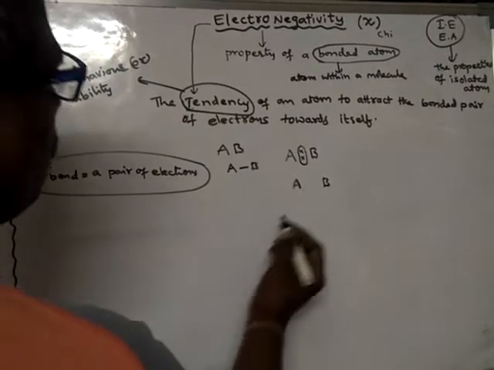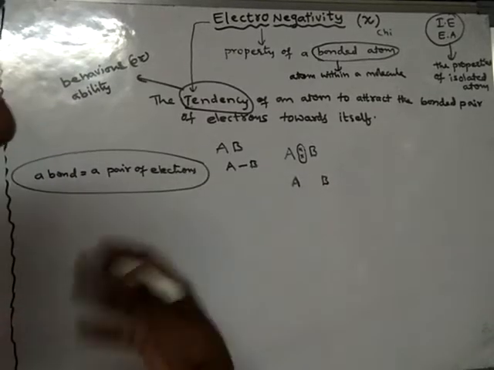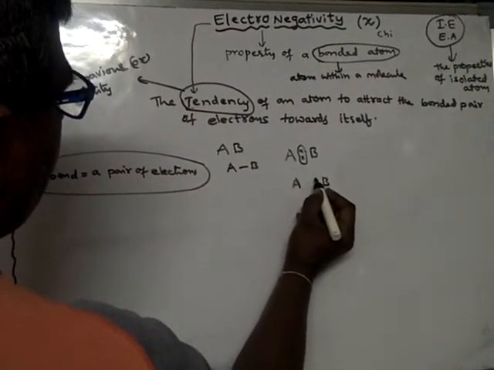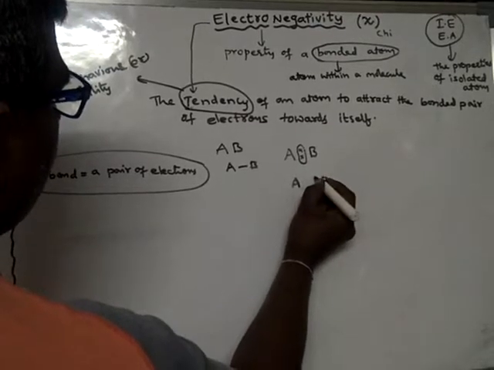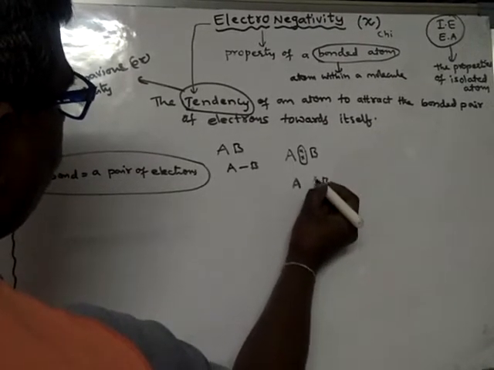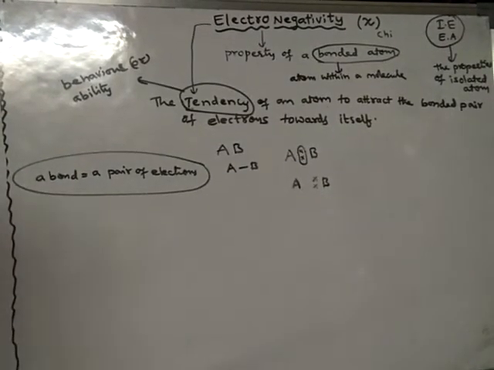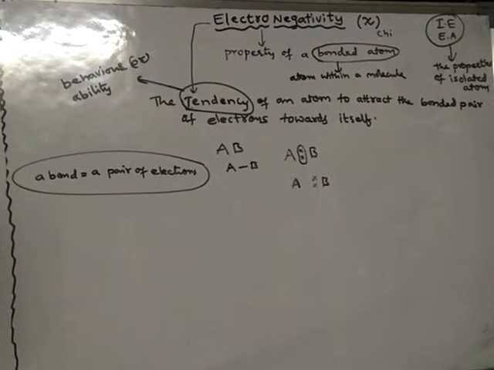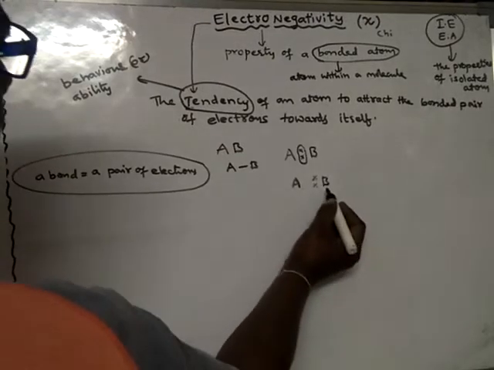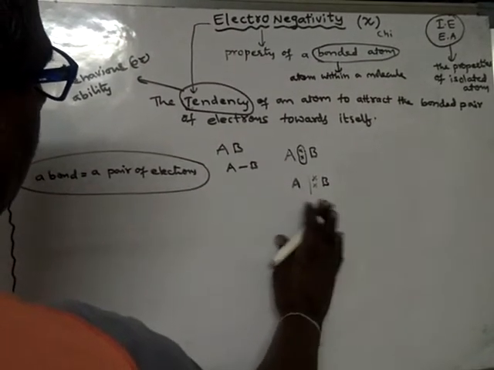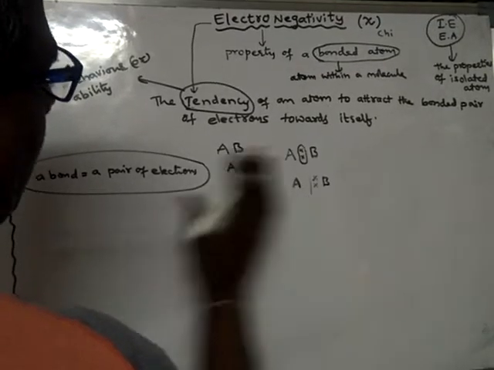Sometimes, if an atom has more attracting ability than the other atom, what happens? The electron pair will move towards the more attracting atom. So exactly it is not present at the center; it is moving towards one atom.